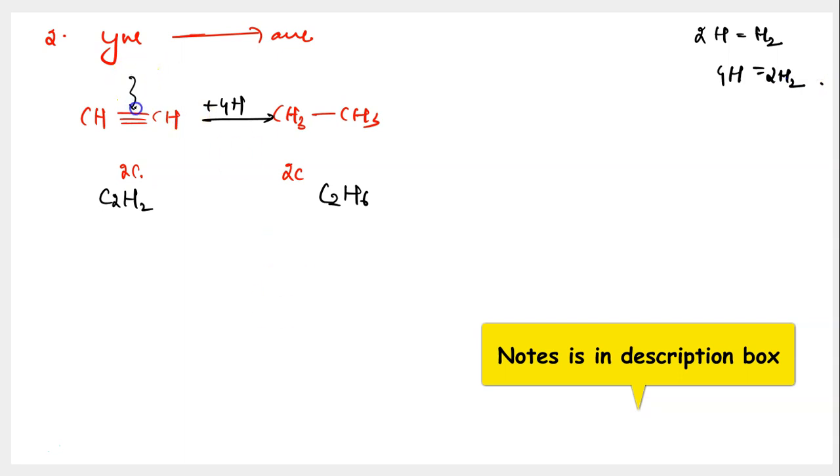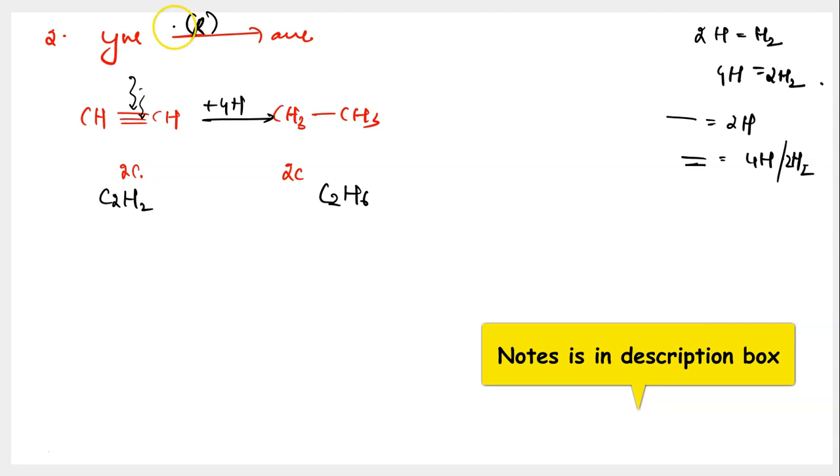Because you're trying to break two bonds over here, the first pi bond and the second pi bond. For one bond, you need 2 hydrogen atoms. You're breaking 2 bonds together, so you need 4 hydrogen atoms, which is equal to 2 hydrogen molecules. So over here, you have to add 2 hydrogen molecules. And since you are adding hydrogen, you call the process reduction. You also can refer to this as hydrogenation.